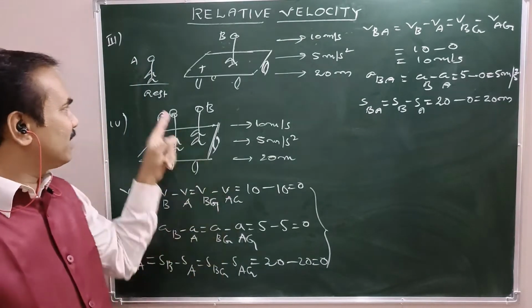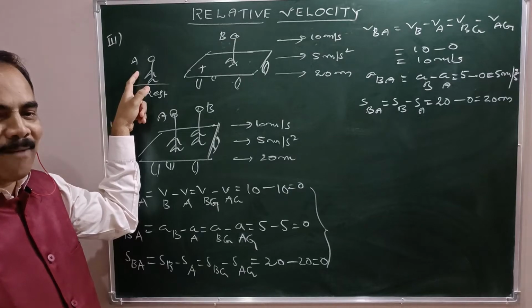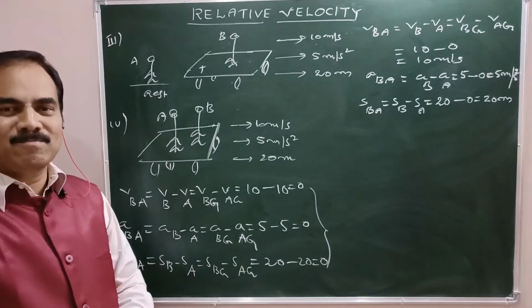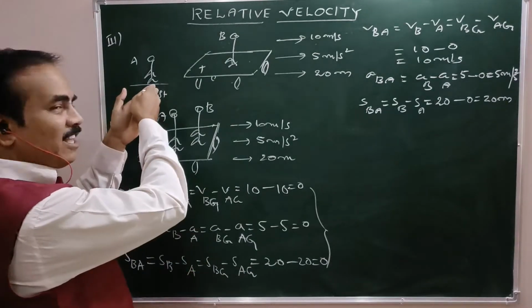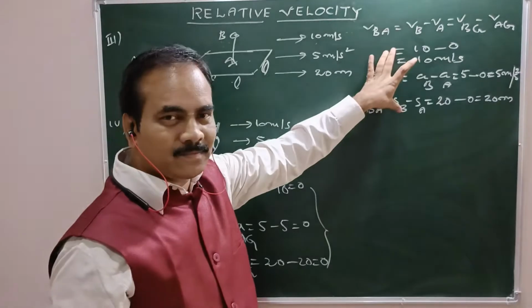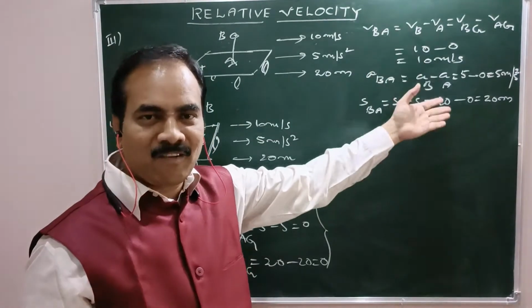What makes the difference? See here. In the first condition, the observer is at rest. Observer at rest means he is an inertial observer. So a frame attached to himself becomes an inertial frame. So these are the particulars measured as per the inertial frame of reference.